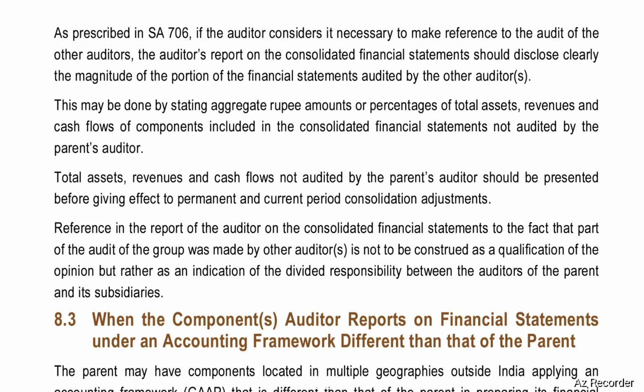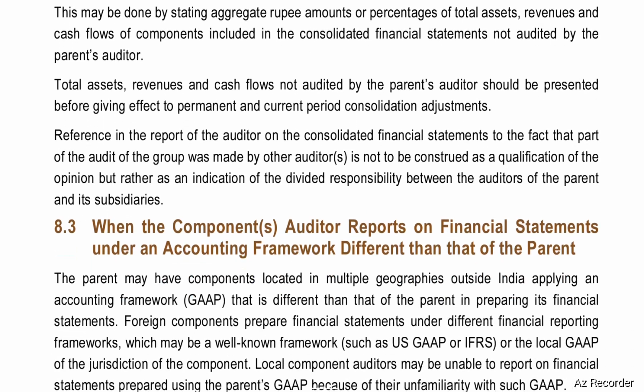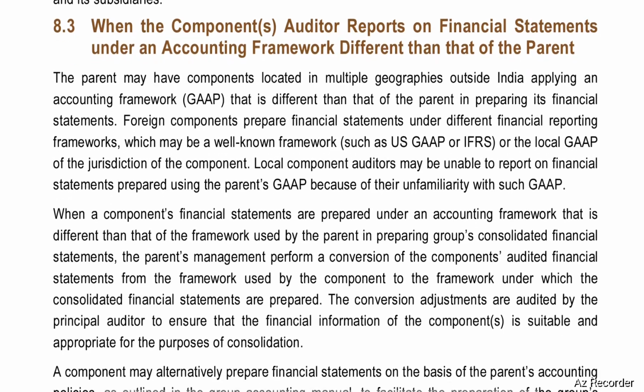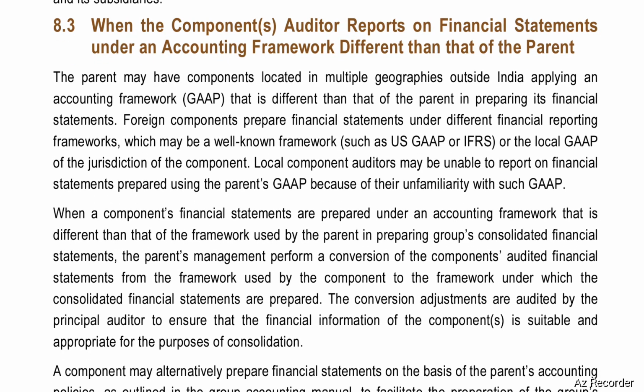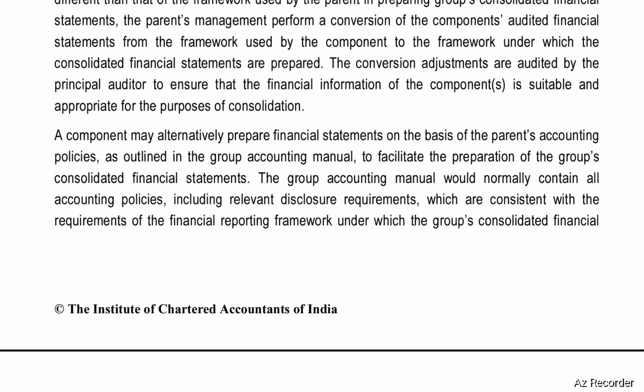Next, when the component or components' auditors report on financial statements under an accounting framework different than that of the parent. In such a case, the parent's management should perform a conversion of the components' audited financial statements from the framework used by the component to the framework under which the consolidated financial statements are prepared.